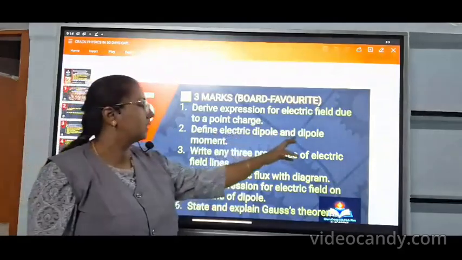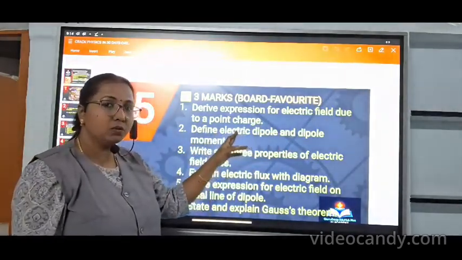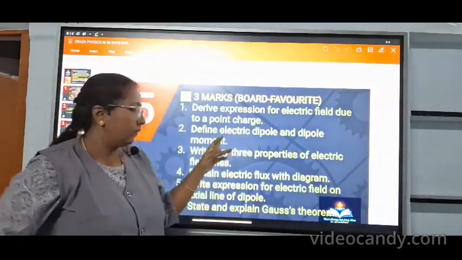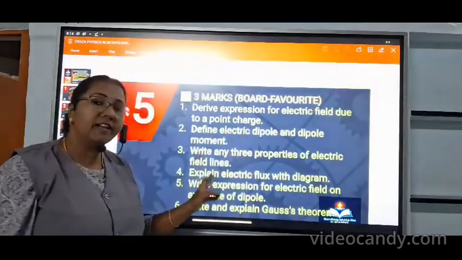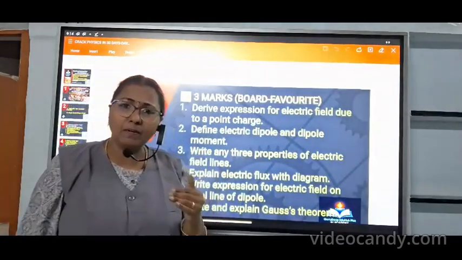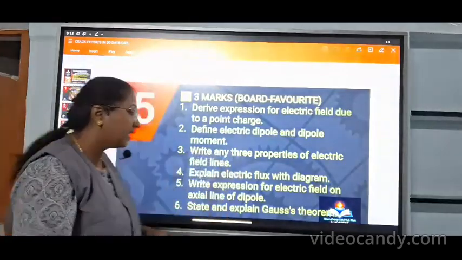Dipole is different from dipole moment. The dipole moment p is equal to 2q into d, or 2a. Then: write any 3 properties of electric field lines. The properties of charges are also very, very important, and the properties of electric field lines are also very, very important.